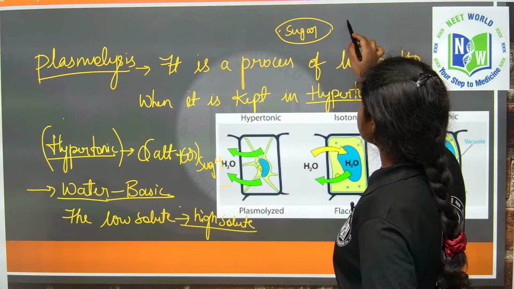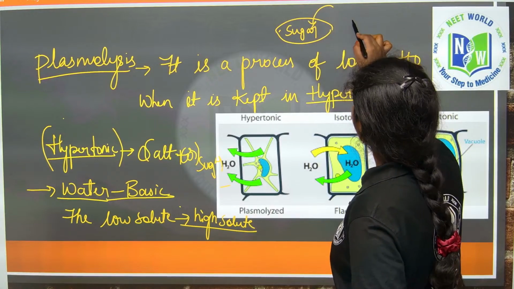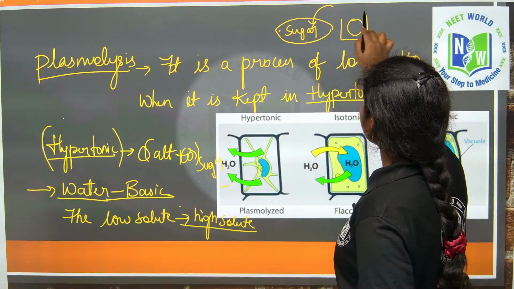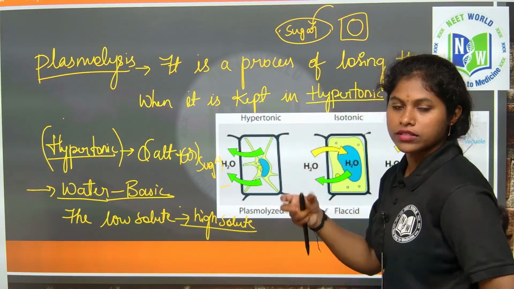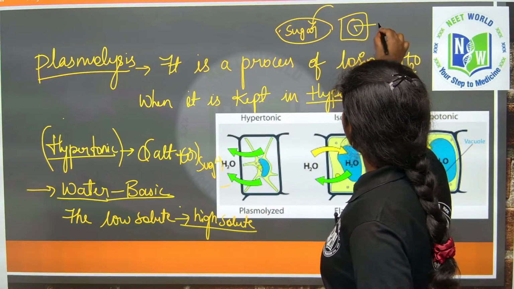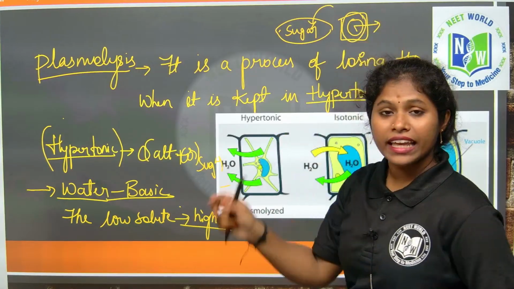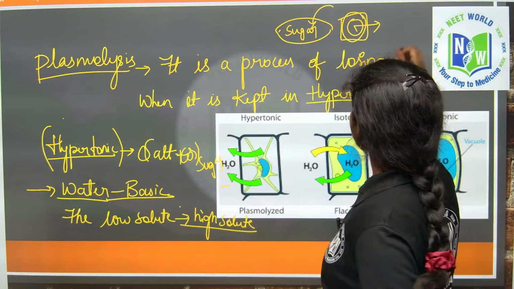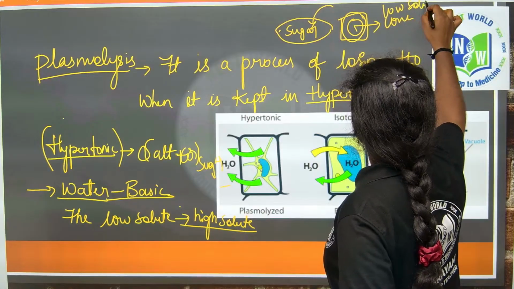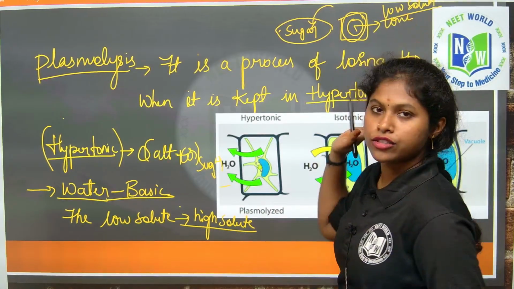So, I placed the cell here. First, the cell doesn't have any solute. I took a slice of cucumber, and in this slice of cucumber there is no concentrated solution, which means low solute. Is it having any solute? No, it is in the condition of low solute.